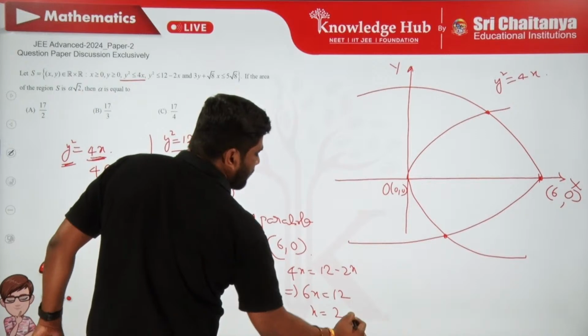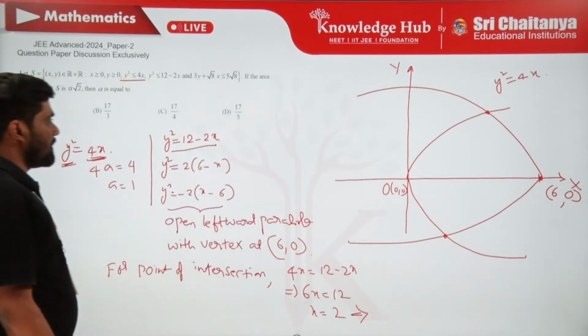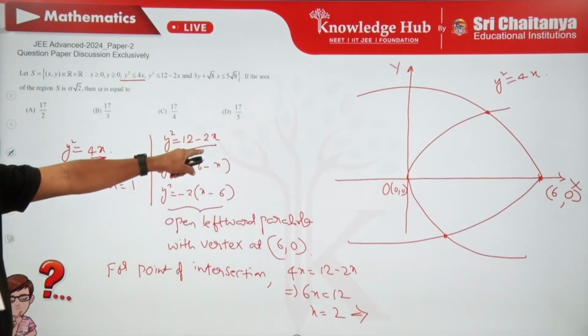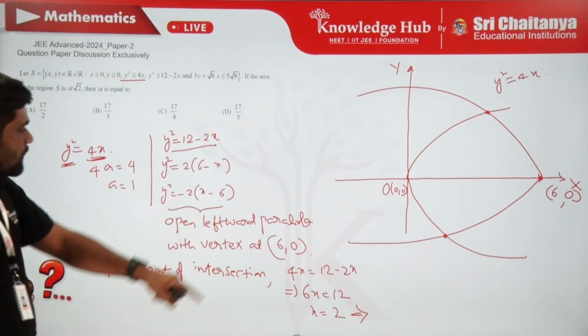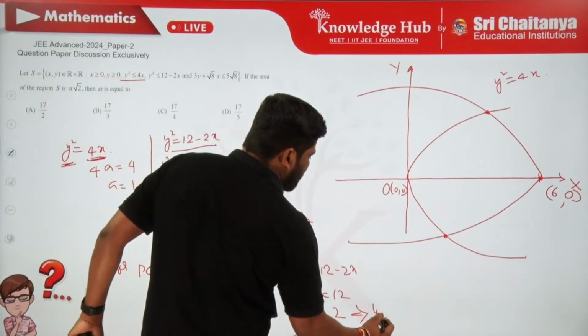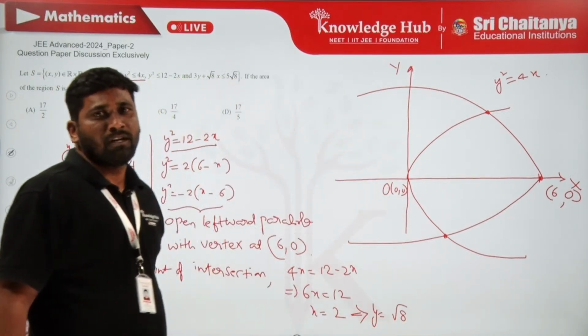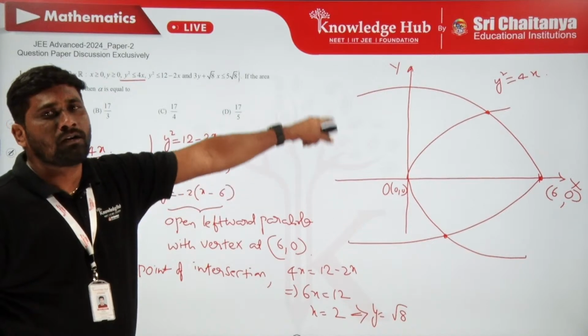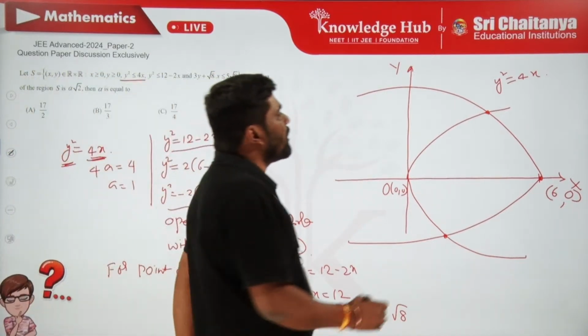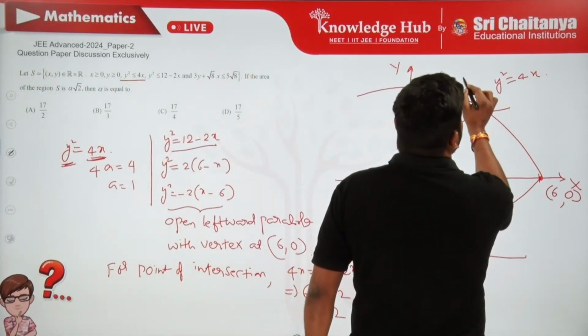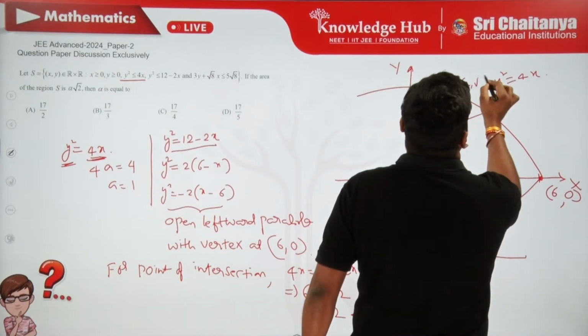equal to 2. We know that if x is 2, either you substitute the value of x is 2 in this parabola or in this parabola, you get y, which is actually plus or minus root 8, but I just consider plus root 8 because I am in the first quadrant, along positive x-axis and along positive y-axis. So this is going to be 2 comma root 8.